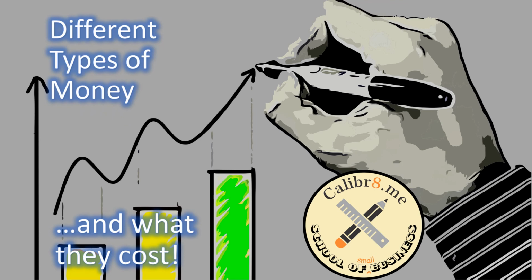There are different types of money and each has a different cost profile. If a business pursues the wrong type of money, it will be too expensive and can cripple the business. There are also different types of business. High-growth businesses can potentially pursue equity from venture capital or angel investors, but the cost will be high. But most businesses are lifestyle businesses and typically need to find other sources. Traditional debt financing is usually restricted to companies with a track record, and often requires personal guarantees. In this course we'll look at various sources of funding from a statistical point of view, and the likely cost-benefit of pursuing different types.